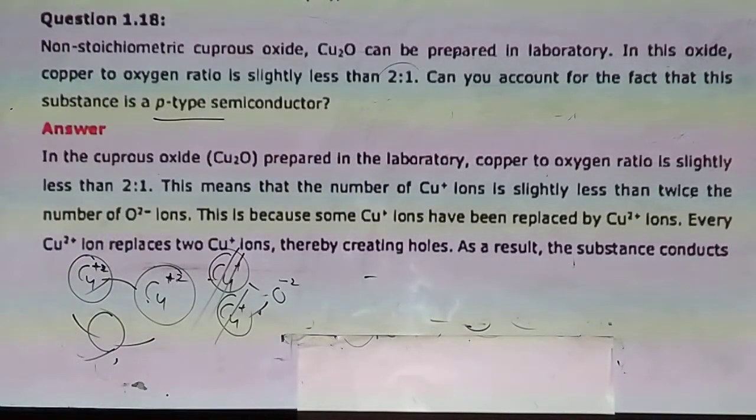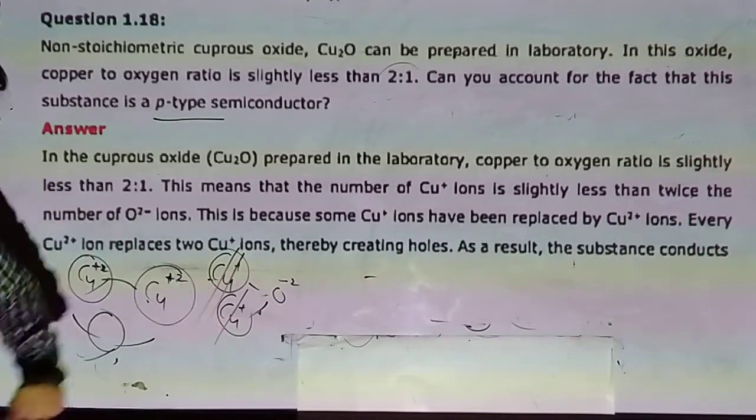In the cuprous oxide prepared in the laboratory, the copper to oxygen ratio is slightly less than 2:1. This means that the number of Cu+1 ions is slightly less than twice the number of oxide ions. This is because some Cu+1 ions have been replaced by Cu+2. Every Cu+2 ion replaces 2 Cu+1 ions.